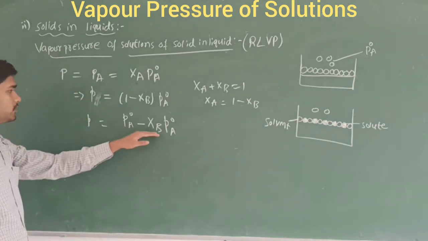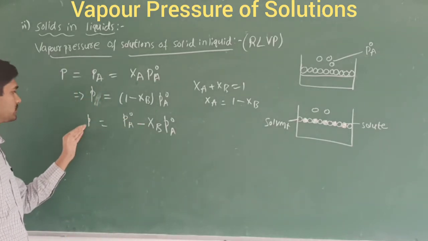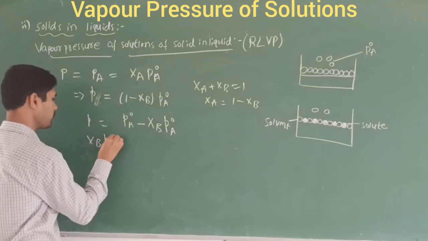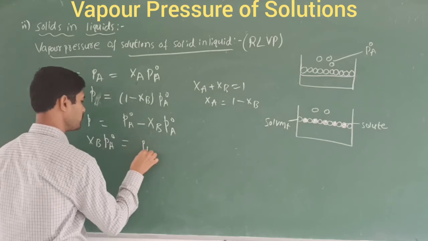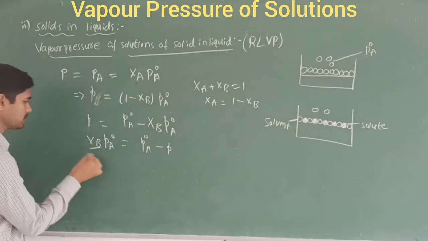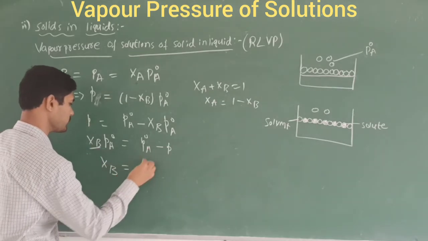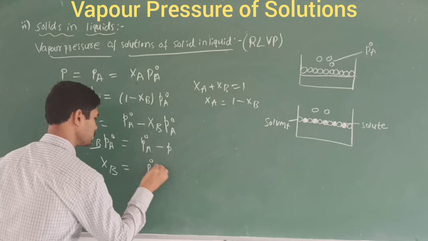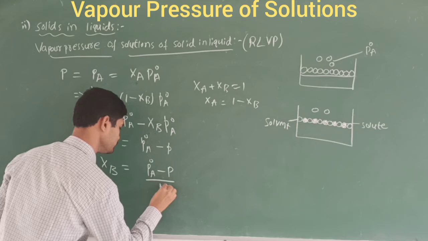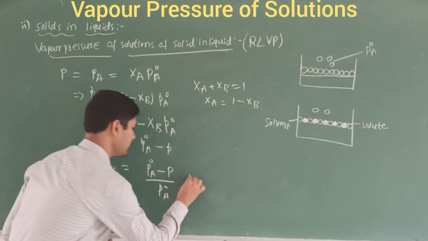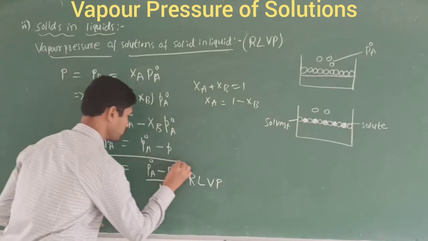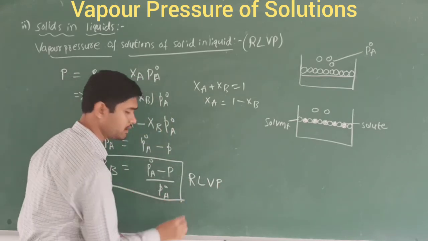The negative term becomes a positive term when it moves across, so XB into PA naught is equal to PA naught minus P. Now taking this, XB is equal to PA naught minus P divided by PA naught. This is called the relative lowering of vapor pressure of the solution. We call this relation the relative lowering of vapor pressure of the solution.